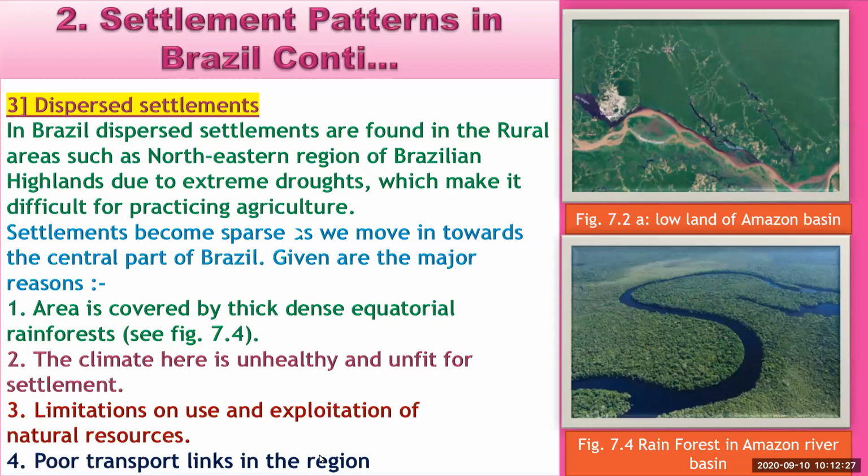The climate is very unhealthy because rainfall occurs all throughout the year, and the amount of rainfall is very high. This type of climate is very unfavorable for settlements.